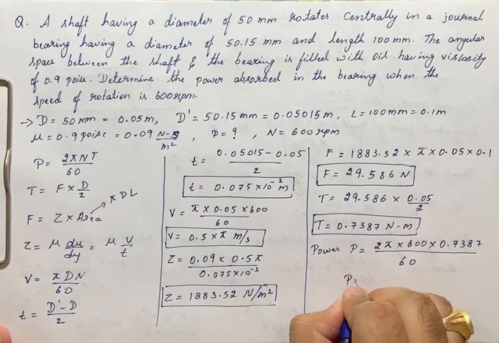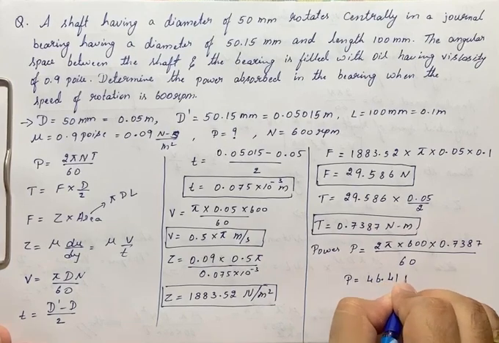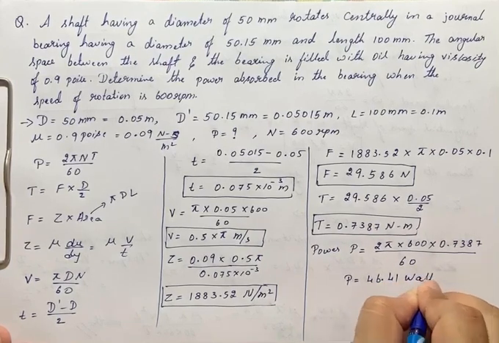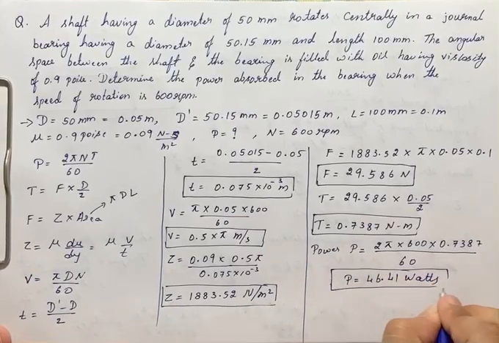So the power P is equal to 46.41 watts. This is how we find out the power.